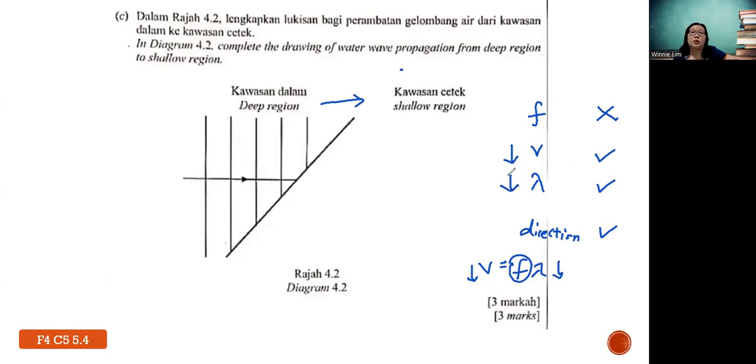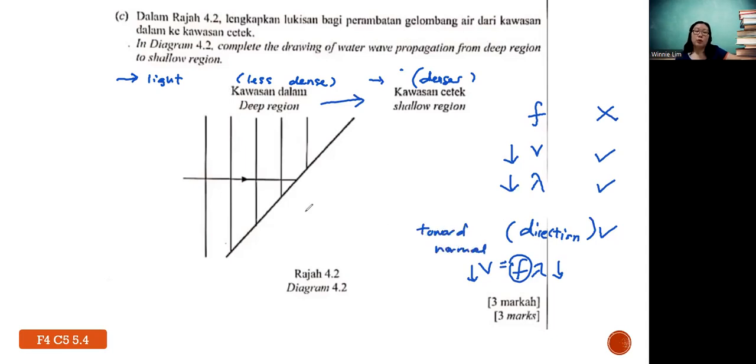Okay, now if they slow down, then if you remember the concept for refraction of light, it is a similar idea. When light travels from a less dense medium to a denser medium, it slows down, right? So will it refract towards or away from the normal? In terms of direction, they will be towards the normal.